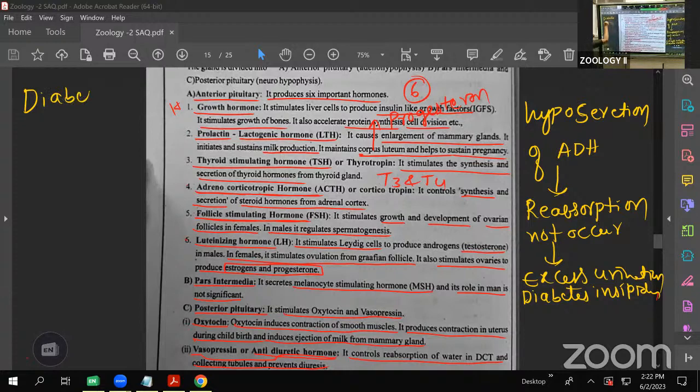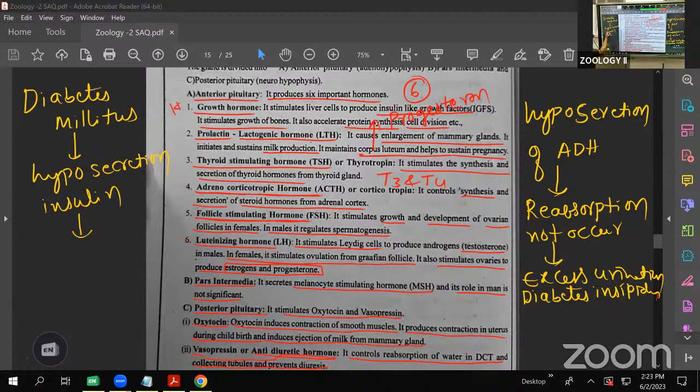Diabetes mellitus. Diabetes insipidus is hyposecretion of the ADH hormone, also called vasopressin hormone. But here it is the low secretion of insulin. Simply we call it hyposecretion of insulin, which causes diabetes mellitus. What occurs when there is hyposecretion of insulin? Here the glucose is not converted into glycogen.